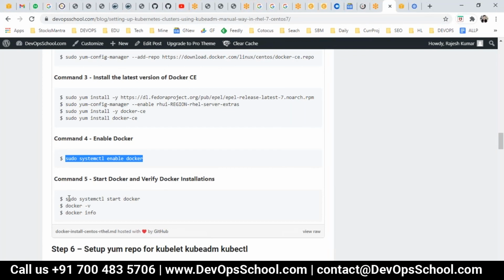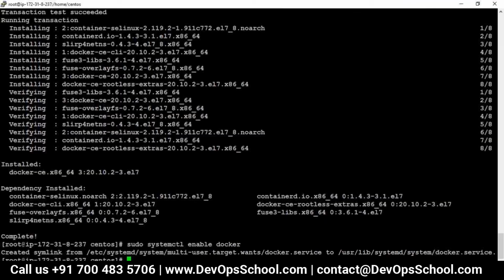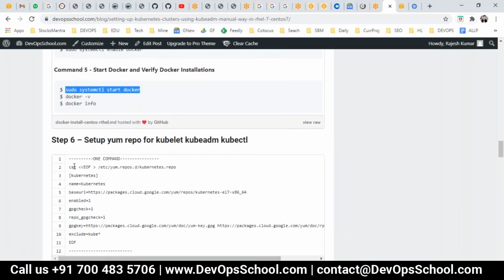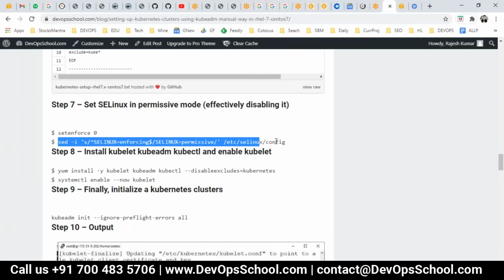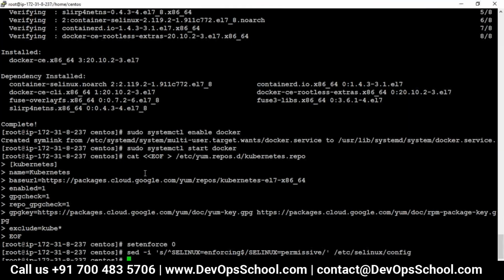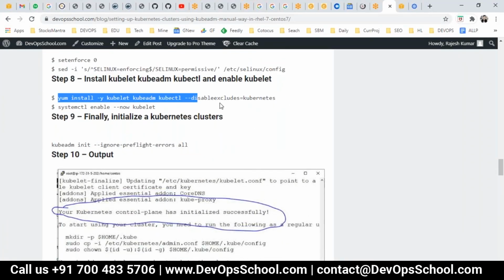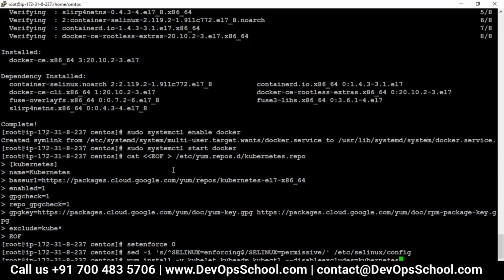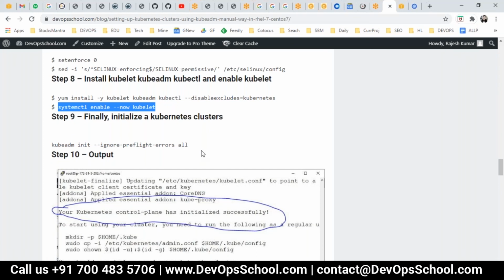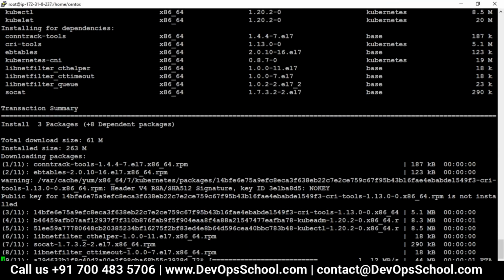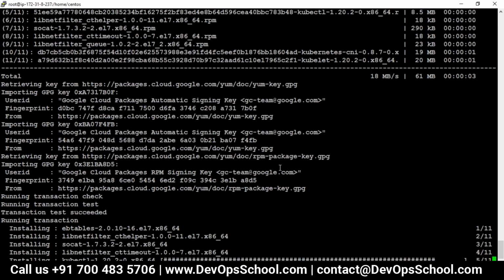Enable the Docker. Start the Docker. Run this. Till 8 I have to do. Set info 0. This also. And install 8. That's all. This is the last step in the worker. Only till 8 step. No init. Don't run init, else you will set up 2 masters together. So don't run.